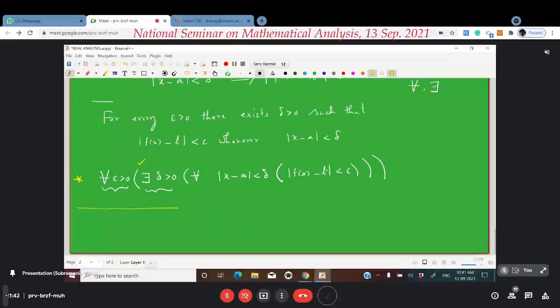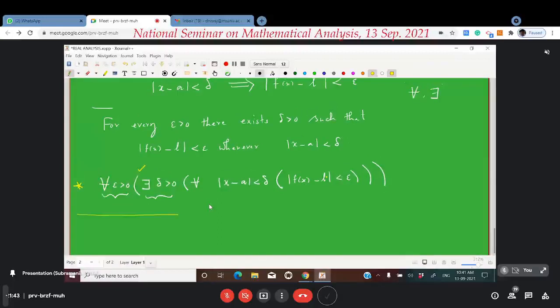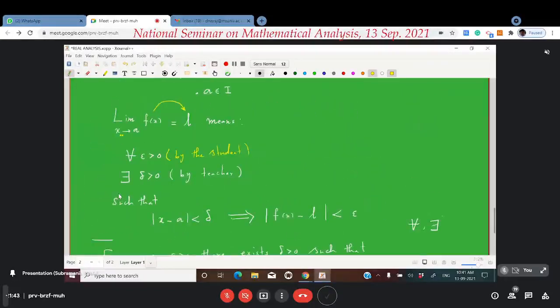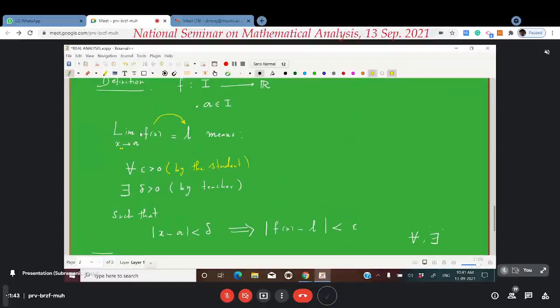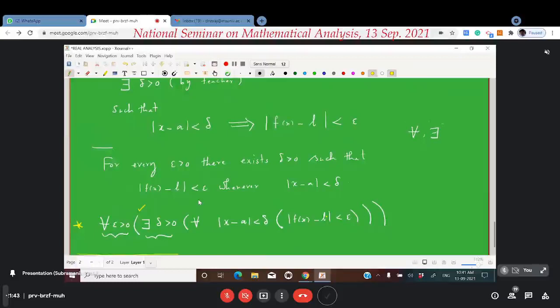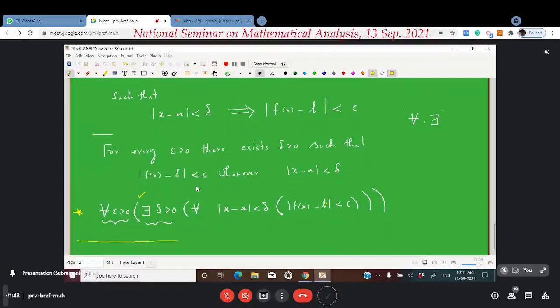Students who are already familiar with this epsilon delta definition, can you tell me, I have made a mistake here. Can you correct me? I have made a mistake in this definition. I have written the limit definition: the limit of f of x is L where x goes to A means the following. I have made a small mistake here. Can you correct me if you are already familiar with the epsilon delta definition?